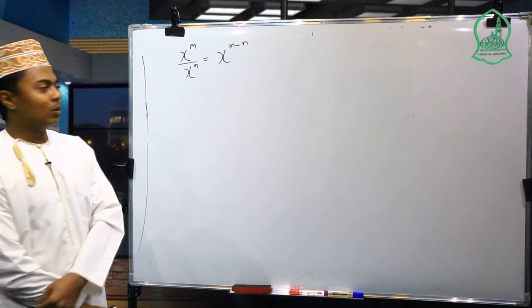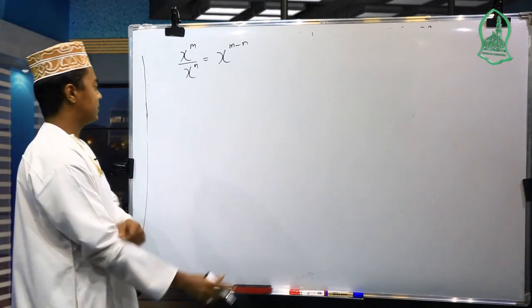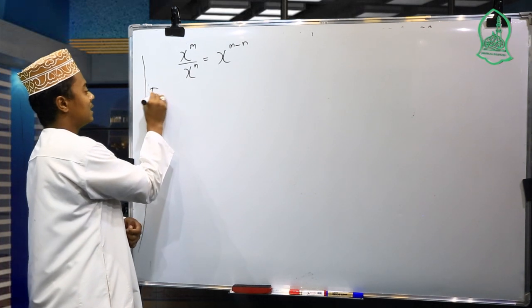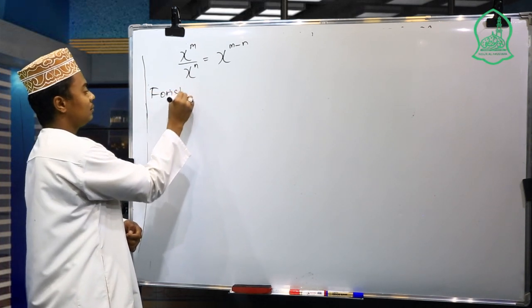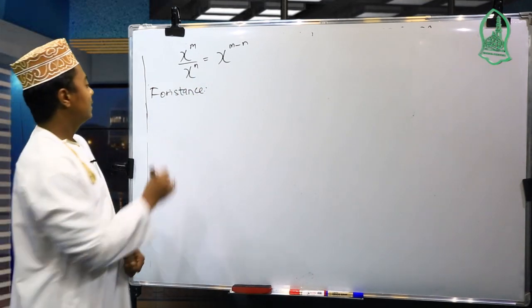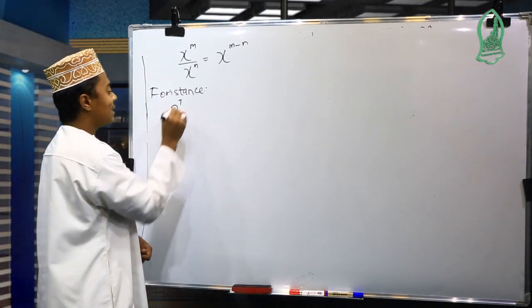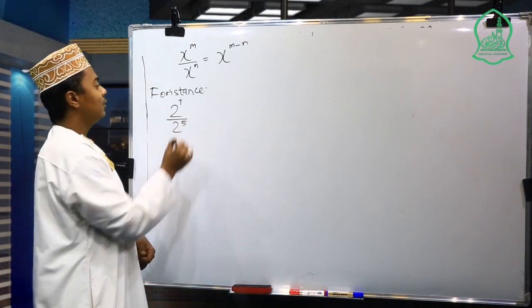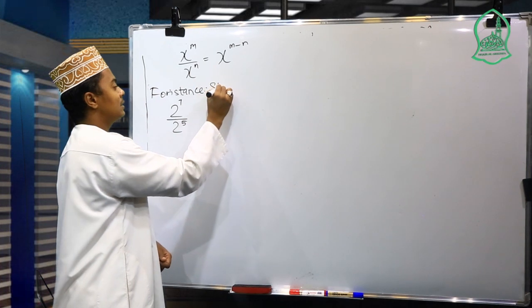Let us prove this one by using an example. For instance, here we have 2 power 7 over 2 power 5. We need to simplify it.